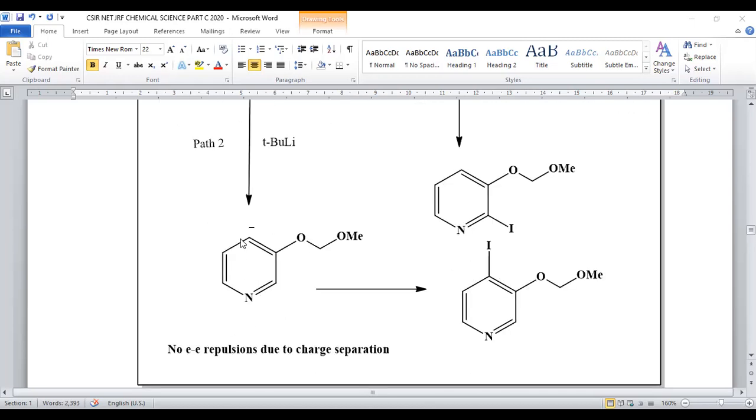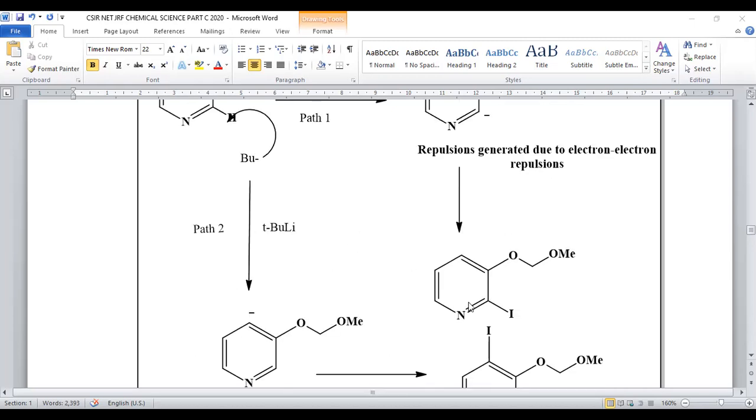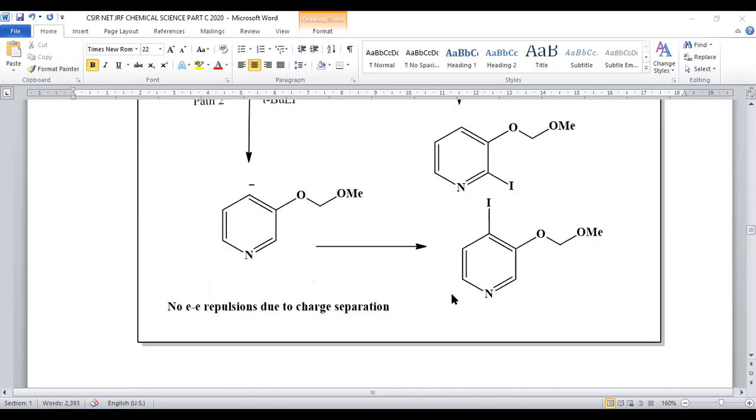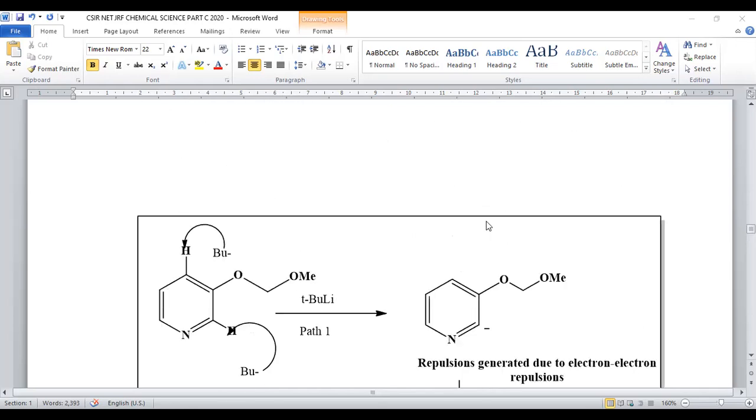But in case of para substitution, both the electron densities are far apart, so we experience less repulsion in this para carbanion, so that the iodo group will be conveniently attached to the fourth position. So the fourth position will be the major product, and the ortho position will be the minor product.